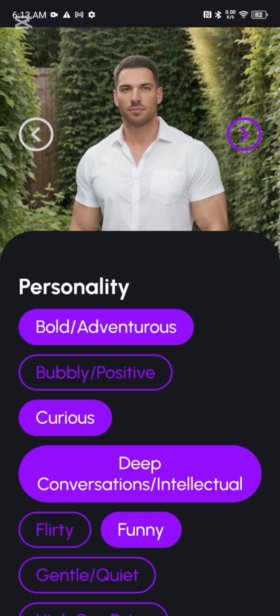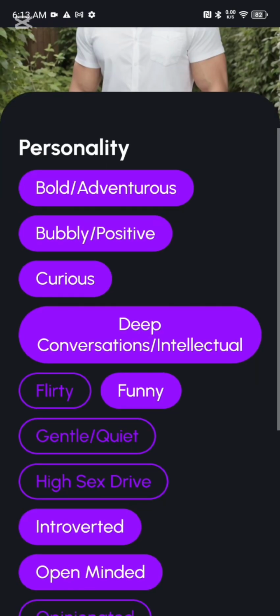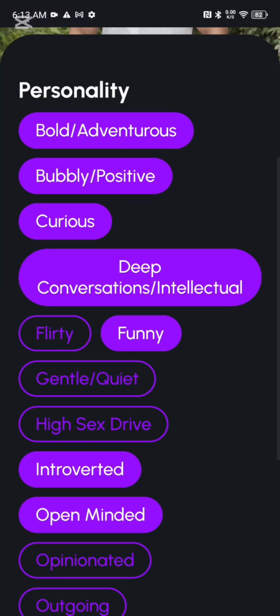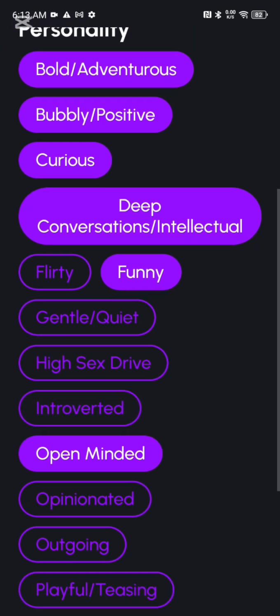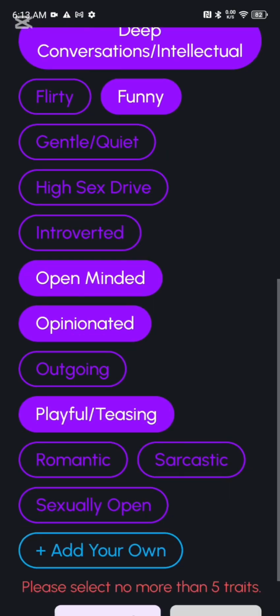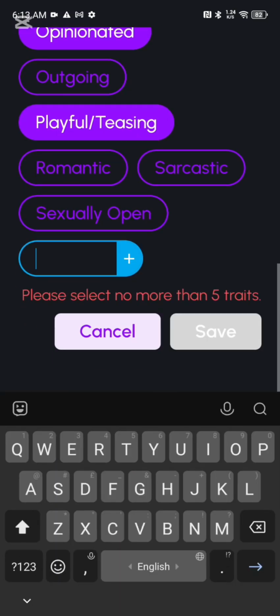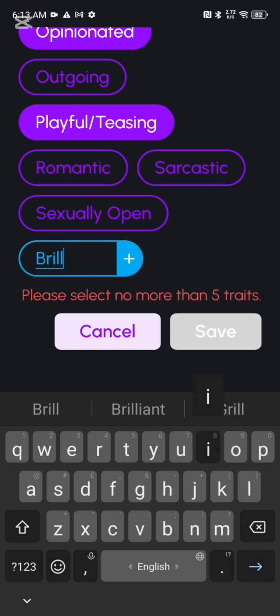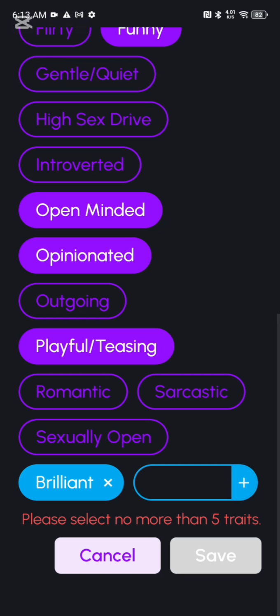So personality will now come up, and you say, okay, what are those things? You want the personality of the chatbot to be bold and adventurous, positive, curious, deep, open-minded, but you are asked to now choose areas where you want. You are allowed to choose just 5 options. So the 5 options or traits of what you want: somebody who will be playful, somebody teasing, somebody romantic, sexually open, sarcastic, an introvert, outgoing, somebody who is cool, somebody who is quiet.